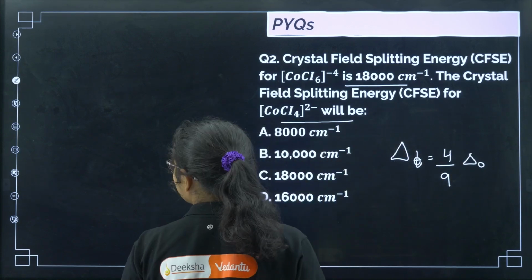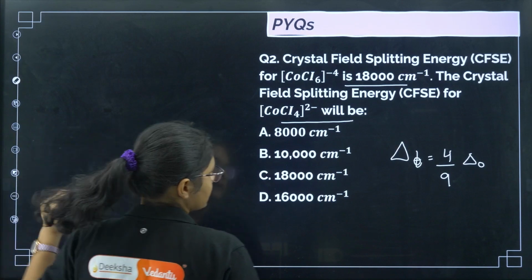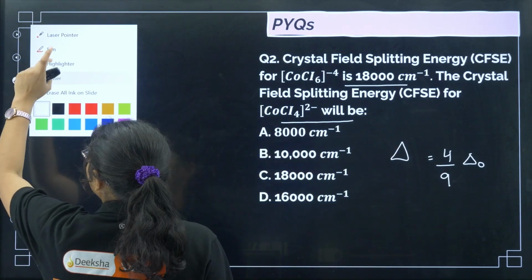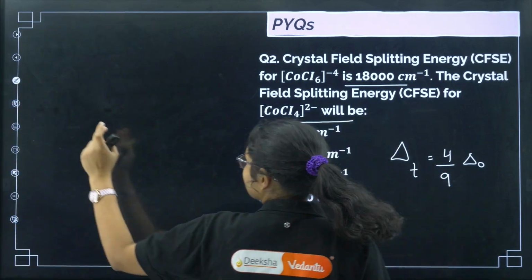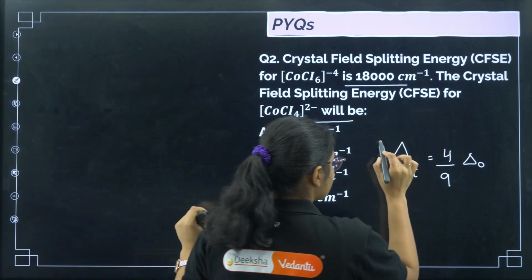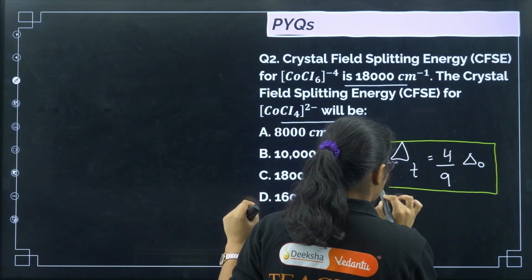This is tetrahedral splitting and this is octahedral splitting. Okay, so we can write it like this. This formula, please remember, is an important formula: delta T is equal to 4 by 9 of delta O.